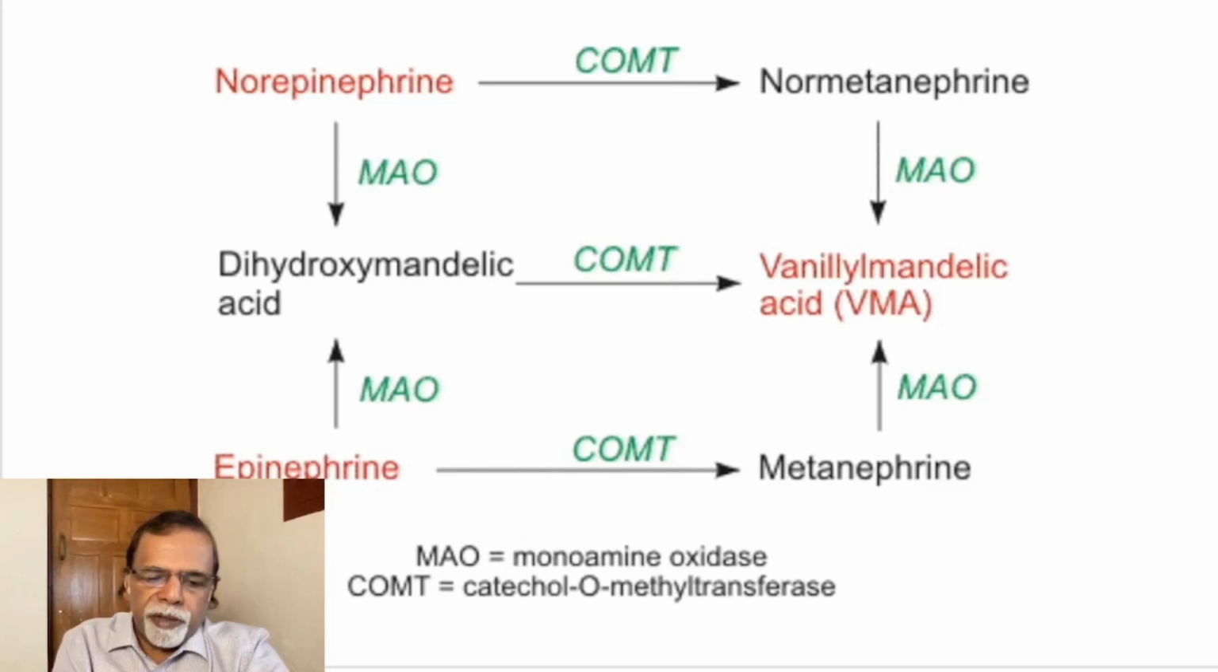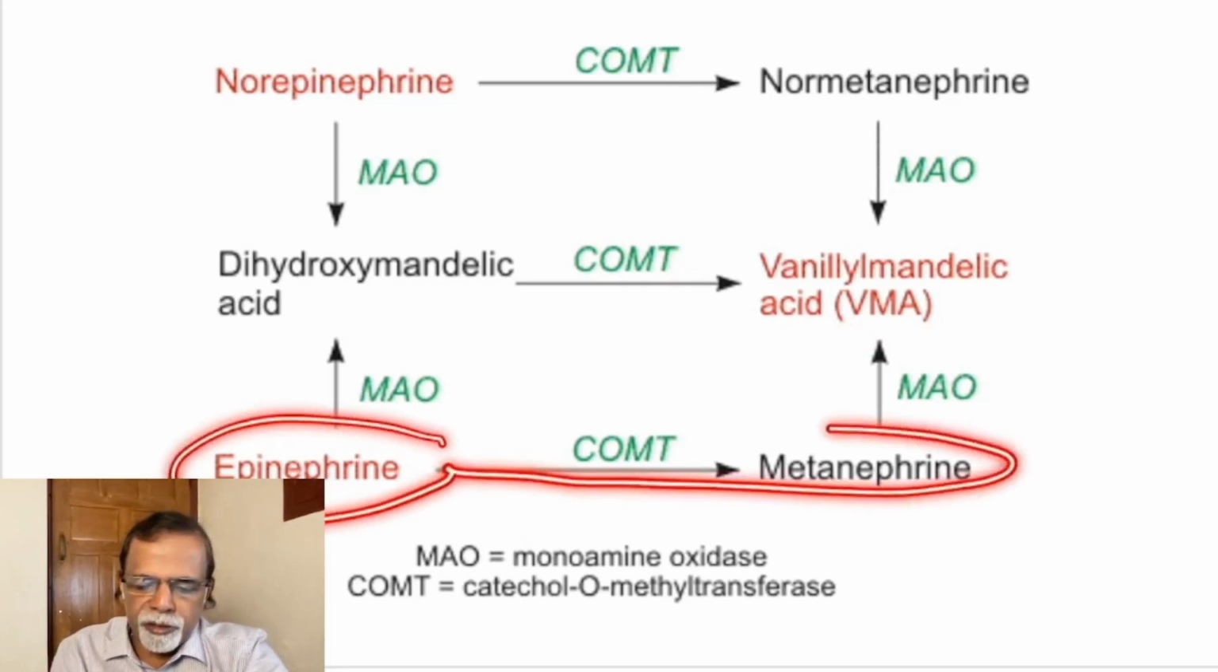Or norepinephrine can be converted by the action of COMT into normetanephrine, which again is acted upon by MAO and forms the VMA. Epinephrine, on the other hand, can be acted upon by COMT to form metanephrine, which again by the action of the MAO forms VMA.